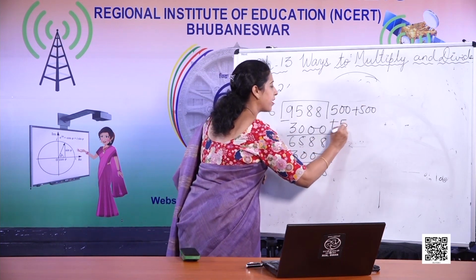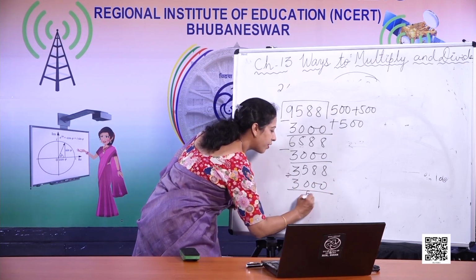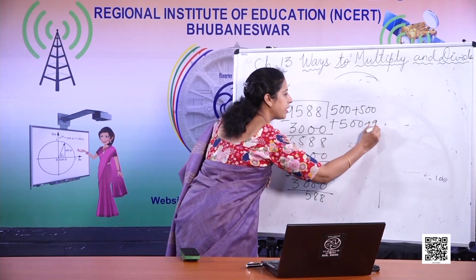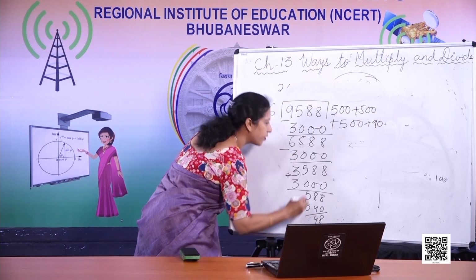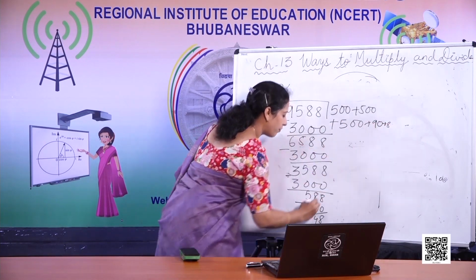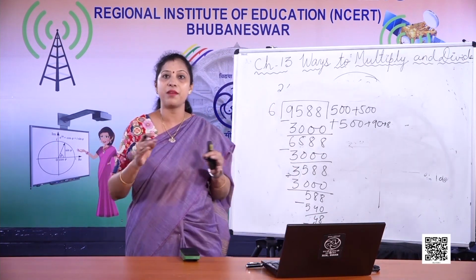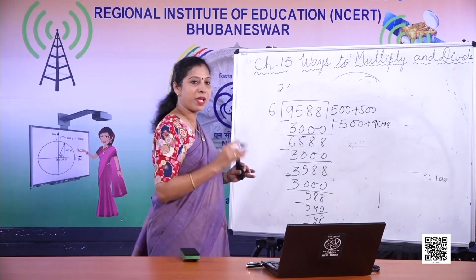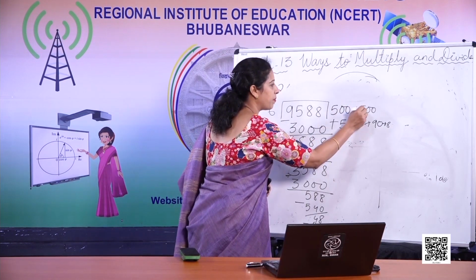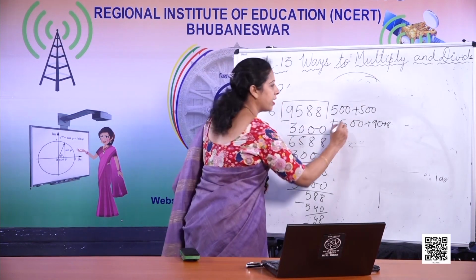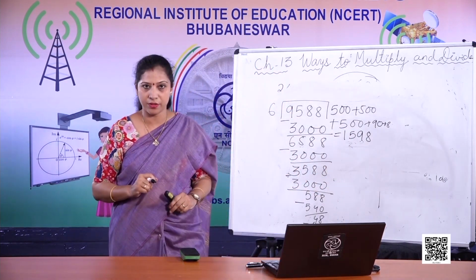Again 500. So she kept on doing like this till she got a remainder of 0. So 90 is equal to 540. Then 8 minus 5, 4. So 6 8s are 48. So the answer is 0. You know the division ends when we have remainder as 0, or maybe the remainder is less than the divisor. So again we calculate 500 plus 500 plus 500, 1500. The answer is 1598. This is Dolma's daughter's calculation.